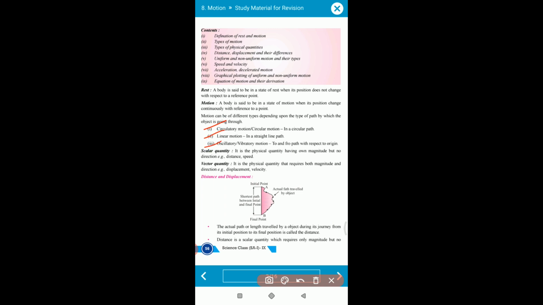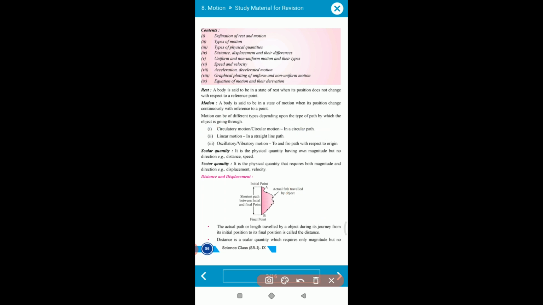Now understand each one individually. Suppose you are walking continuously on a straight road to your last position. You are moving in a straight path, and this kind of motion is called linear motion. Linear motion happens only in a straight path. The second one is circular motion. Suppose you are walking on a circular path and complete one revolution. When you move in a circular path, the motion is called circular motion.